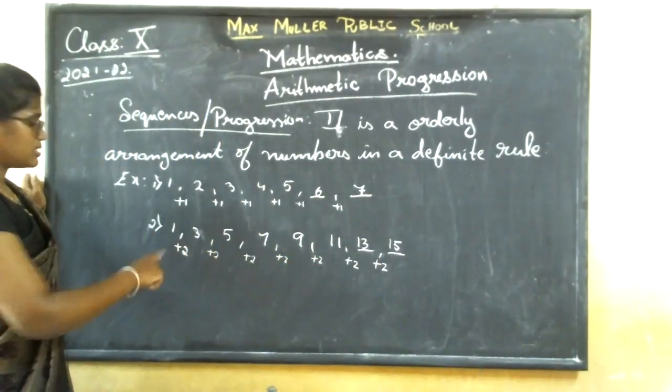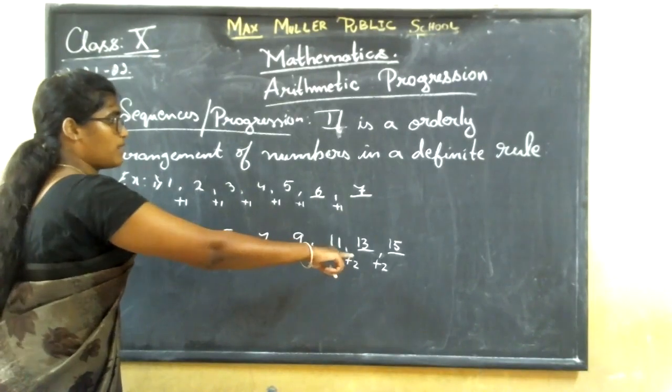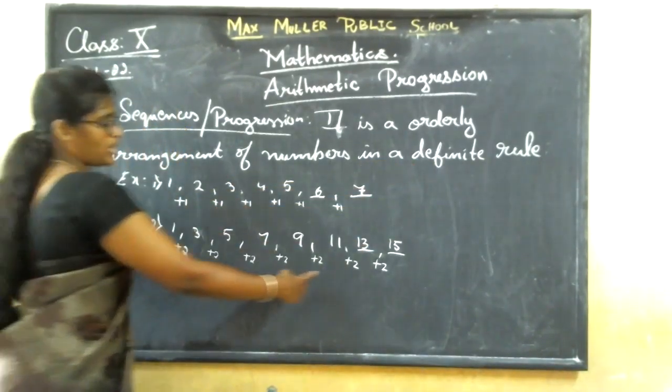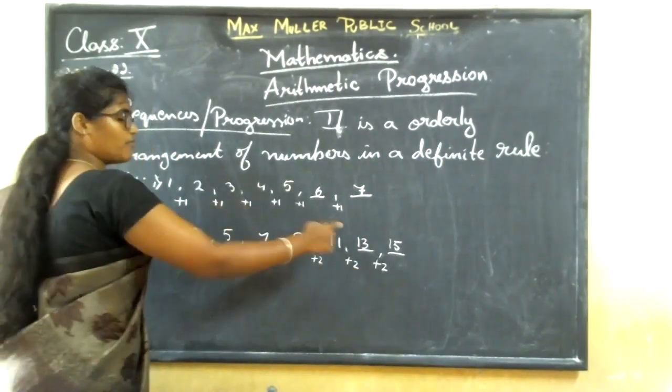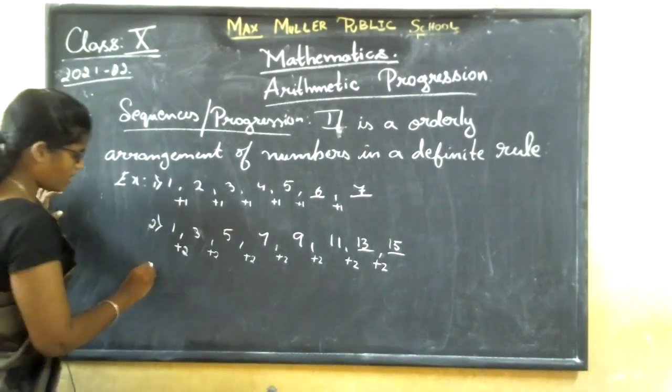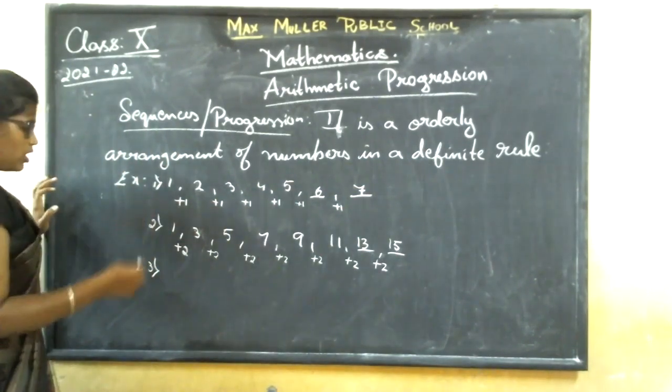Clear about this? This is the orderly arrangement of numbers with a definite rule. What is the definite rule? It should be added 2. It should be added 1. Clear? Now let me take one example for subtraction.